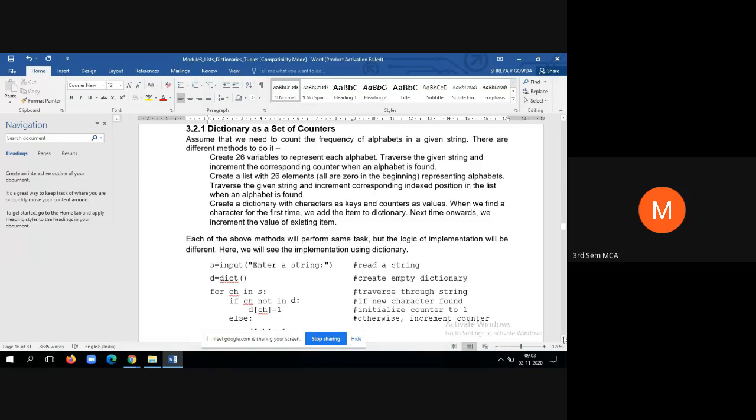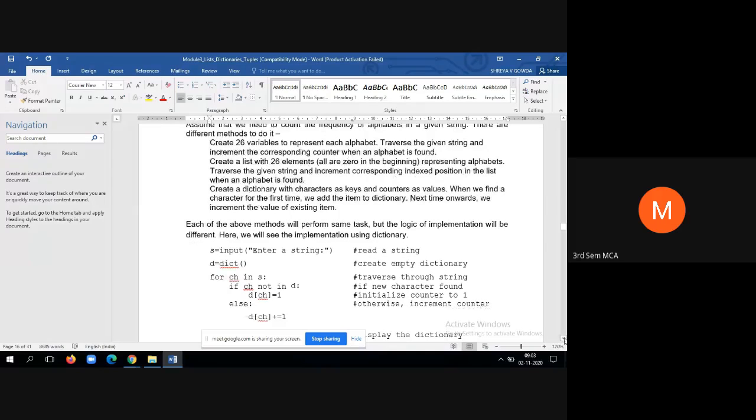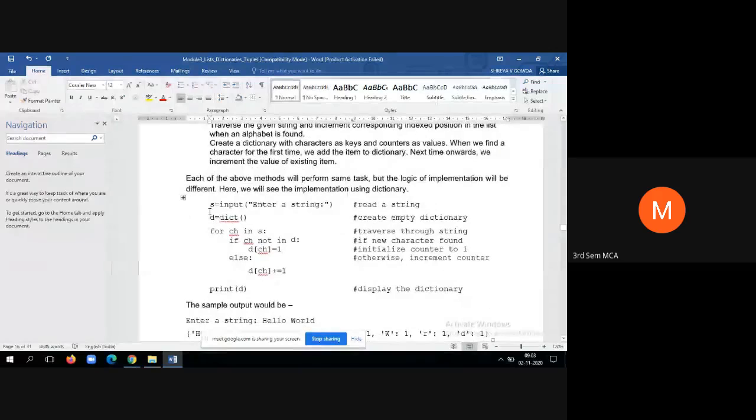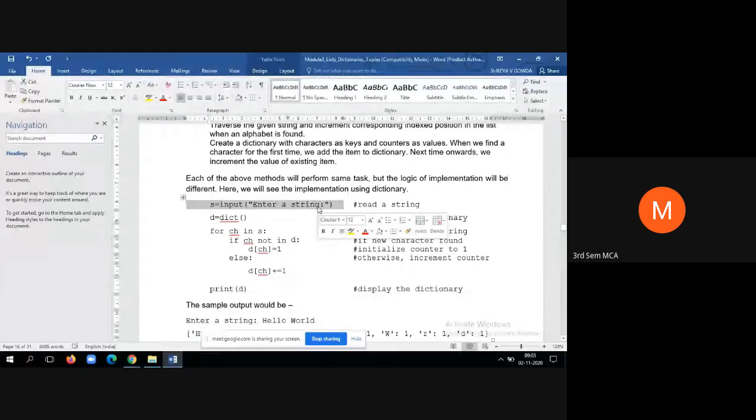Now you can see this example. S is equal to input, enter a string. We are asking the user to enter a string. Then we are creating a blank dictionary. As I told, while creating the blank dictionary, we can use the dict function also. Dict is the function which stands for dictionary. It will create one empty dictionary.